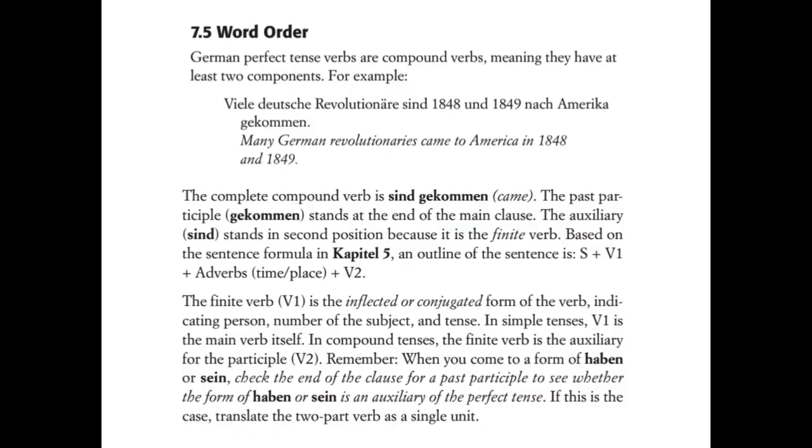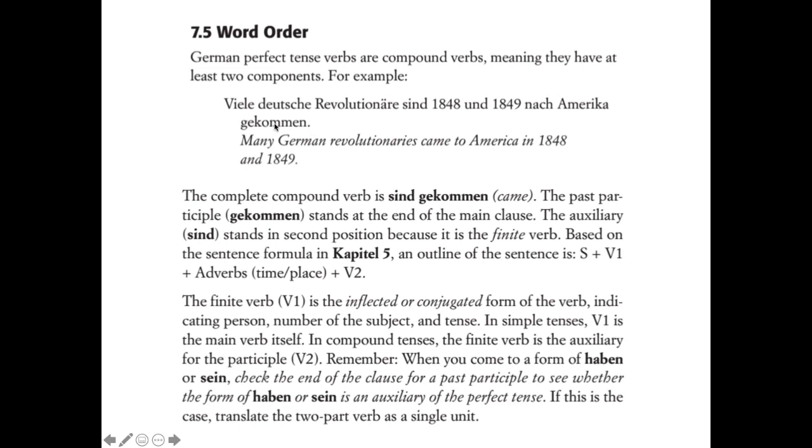So then we have the perfect word order from the textbook here. So they have at least two components. Viele deutsche Revolutionäre sind 1848 und 1849 nach Amerika gekommen. This was right after the failed revolution in Germany. Viele deutsche Revolutionäre is the subject, and then sind is the conjugated haben or sein, which you get with the perfect, and then gekommen is your past participle.